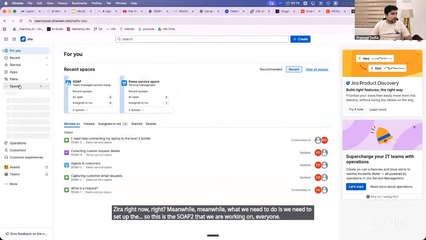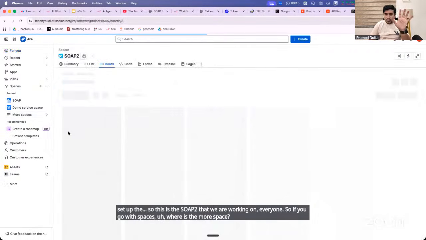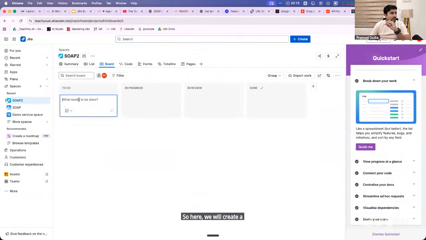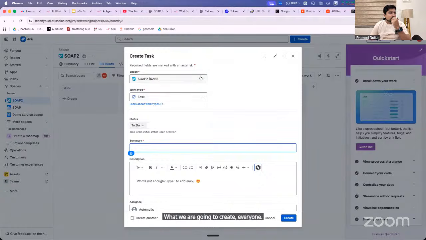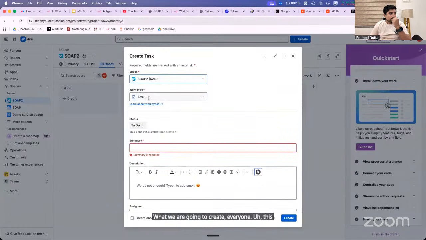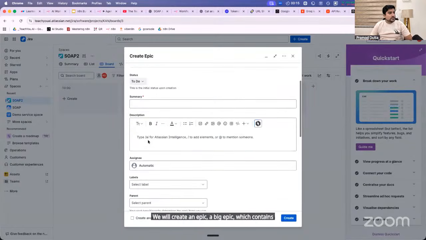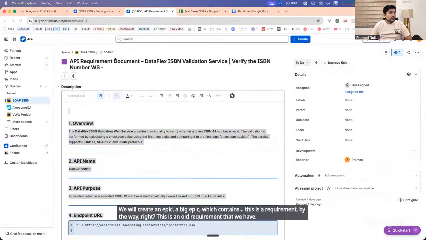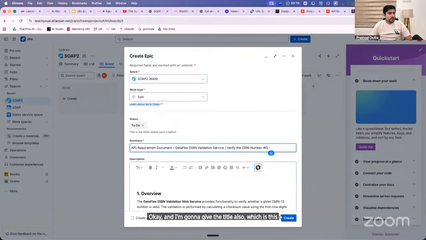So if you go to spaces, where is the more space? Soap 2 is there, everyone. Can you see that? So here we will create a get started. We will create a new, what are we going to create, everyone? This is Soap 2. We will create an epic, a big epic, which contains the requirement, by the way. This is the old requirement that we have. Okay, and I'm going to give the title also, which is this. Okay, click on create, everyone.